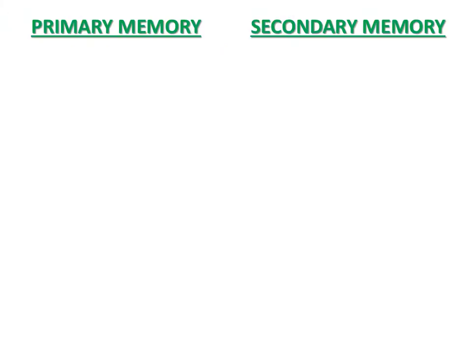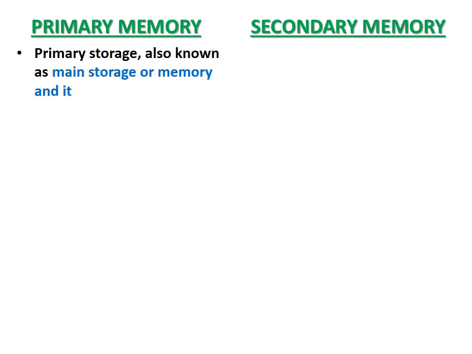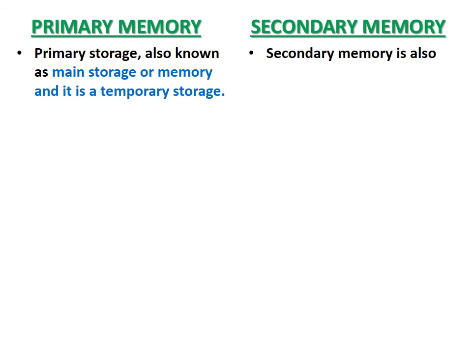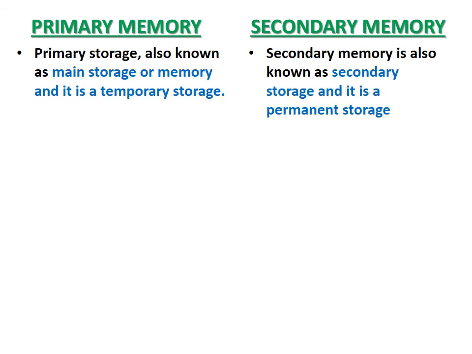Let's see the brief differences between primary memory and secondary memory. So let's see the first one, primary memory. Primary memory or primary storage is also known as main storage or main memory, and it is a temporary storage of a computer system. Now secondary memory is also known as secondary storage, and it is permanent storage of a computer system.